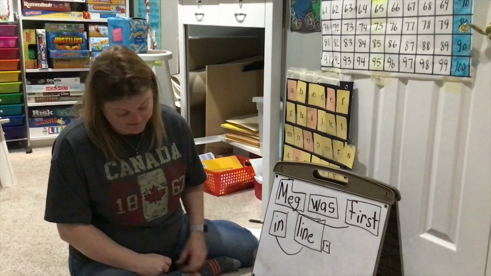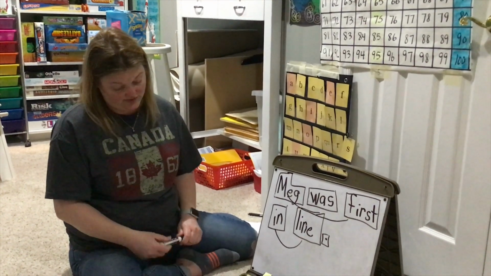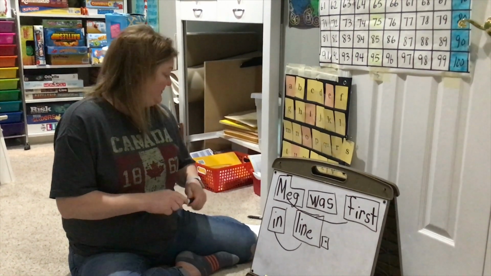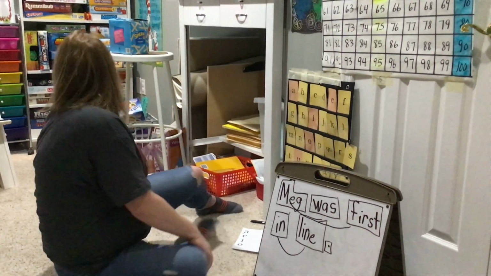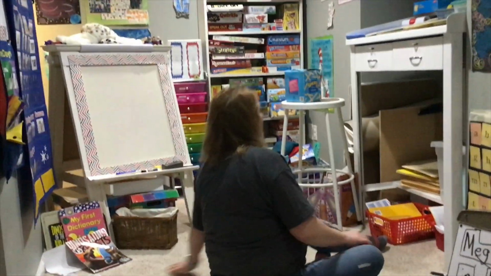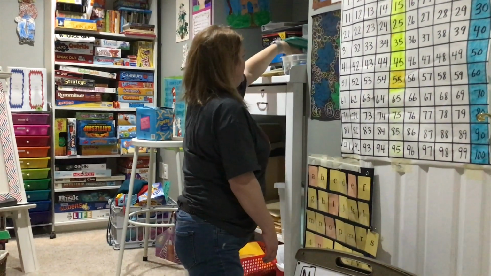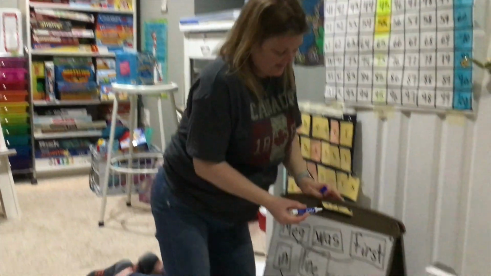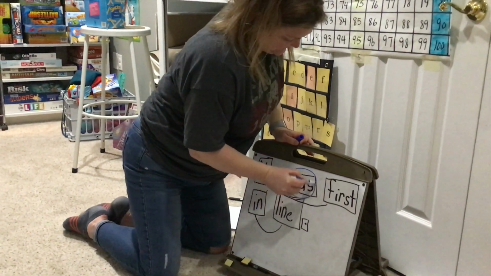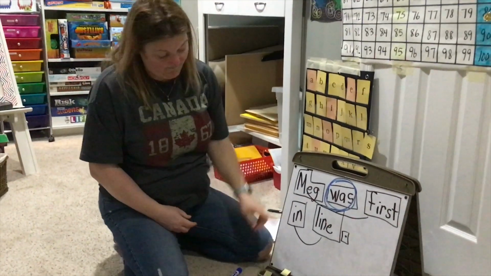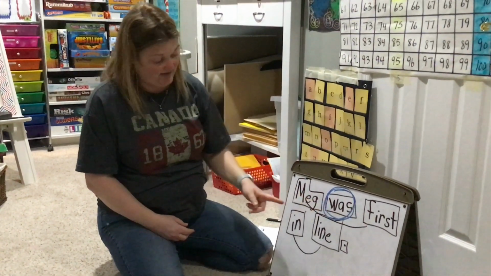Let's see. I am going to circle this word. You know what will be better is if I get a colored dry erase marker, my friends. That way it's a little easier to tell which one I have circled. All right, now see if you can figure out this word here.